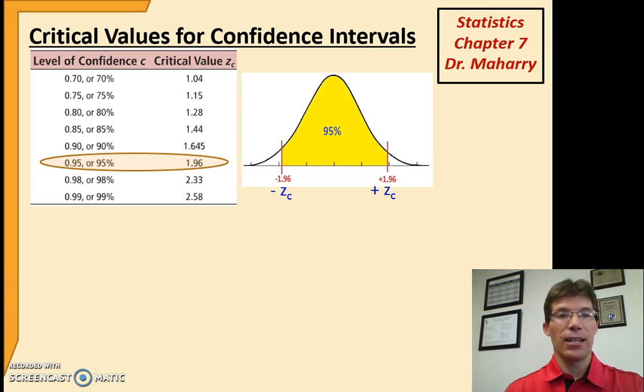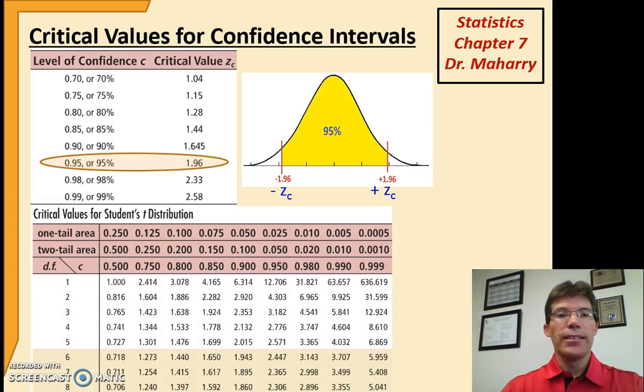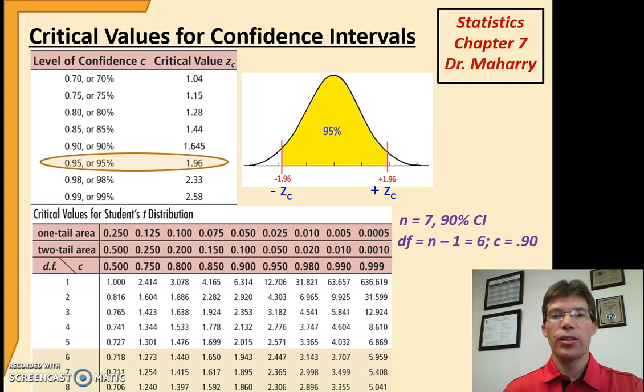But you can use the table and find any confidence level. I mean, you could find a 92 or an 86% confidence interval. You're just looking for those z values that give you the middle percentage. The t-table, remember, is a little different. With the standard normal table, the z-table, there's just one table. With the t-table, there are multiple t distributions, each with an associated degrees of freedom. So if I had, say, a sample of size 7 and I wanted a 90% confidence interval, here's how you would use the t-table. Your degrees of freedom, remember, is sample size minus 1.